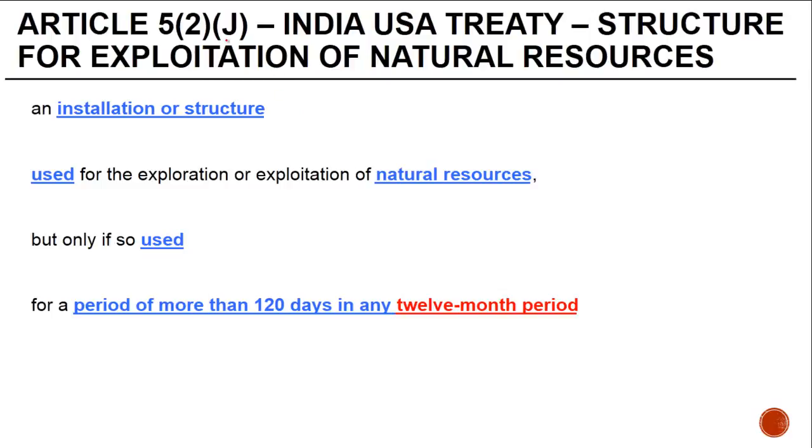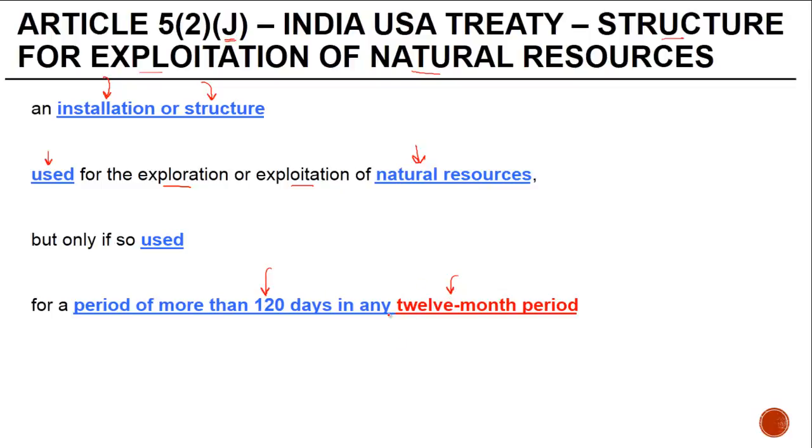Article 5(2)(j). Now I've tried to put this separately because this is something which has a lot of significance. Structure for exploitation of natural resources. An installation or structure used for exploration or exploitation of natural resources, but only if so used for a period of more than 120 days in any 12-month period.